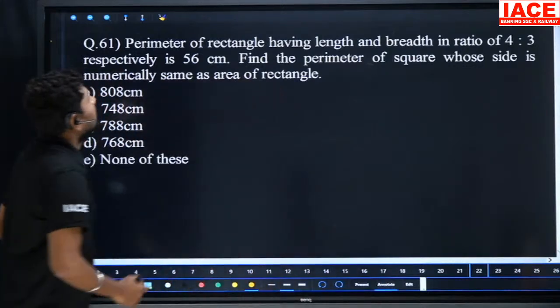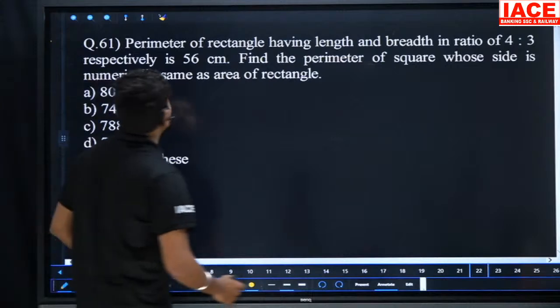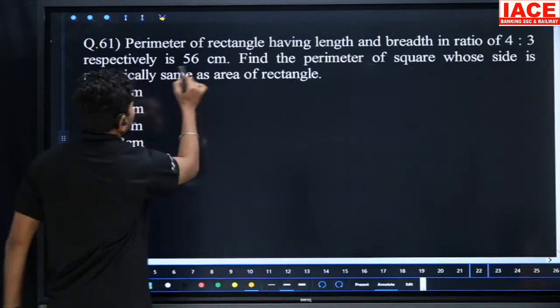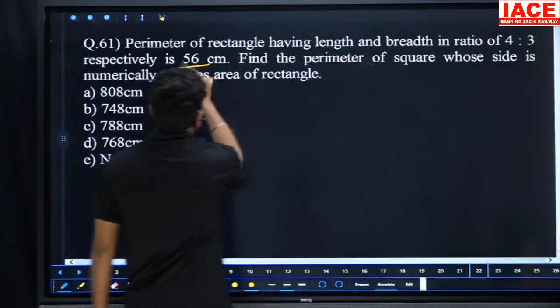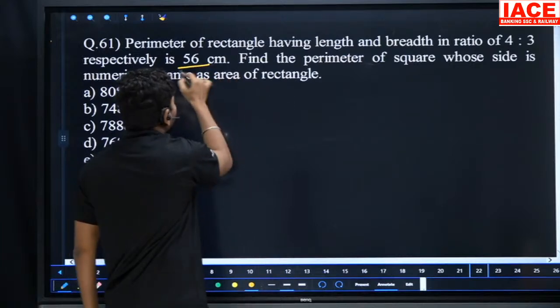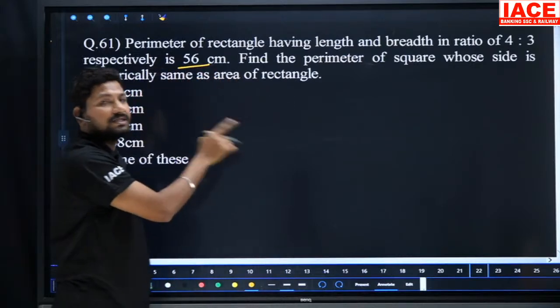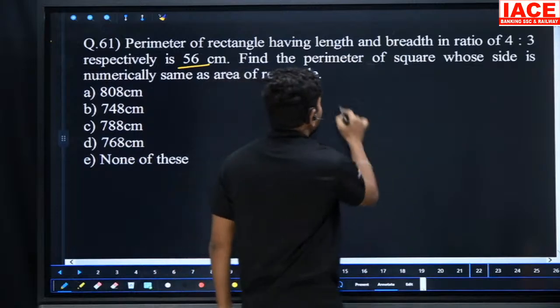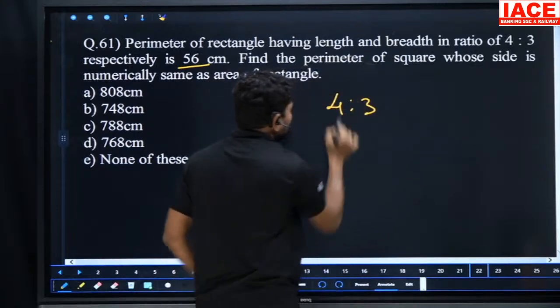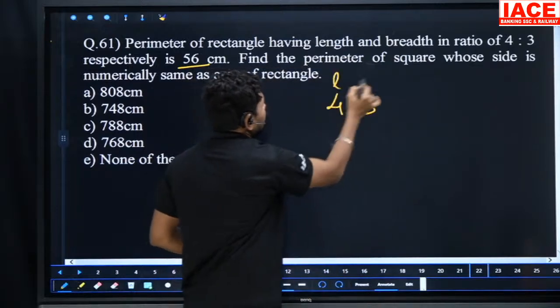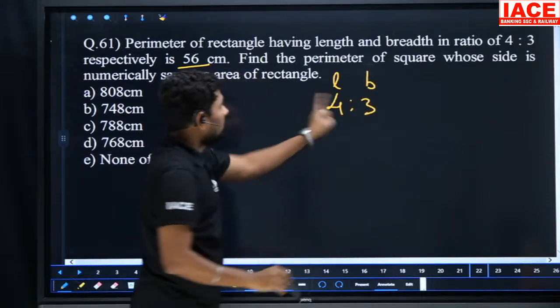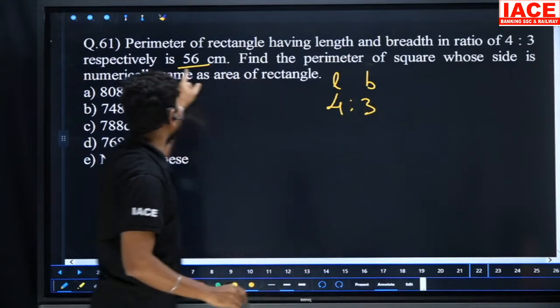So the perimeter of a rectangle, whose length and breadth are in the ratio 4:3 respectively, is 56 centimeters. 2 into (L plus B) is equal to 56. When you divide 56 by 2, it is 28. We have to distribute it in the ratio 4:3, where L is length and B is breadth.